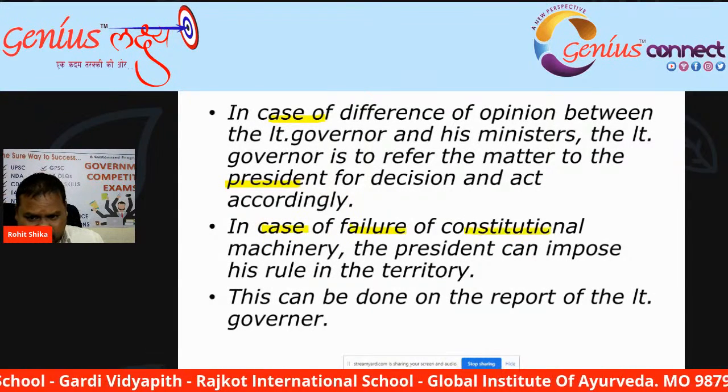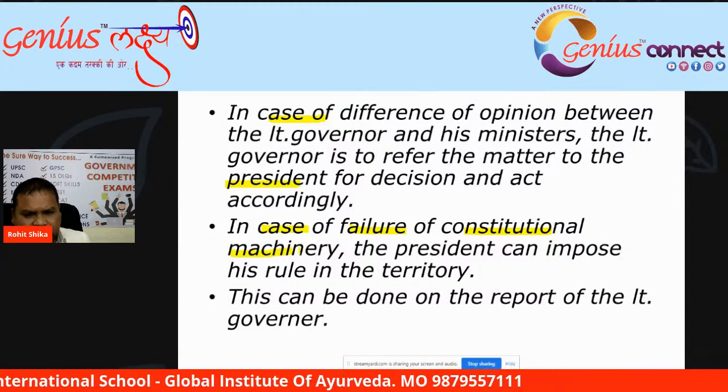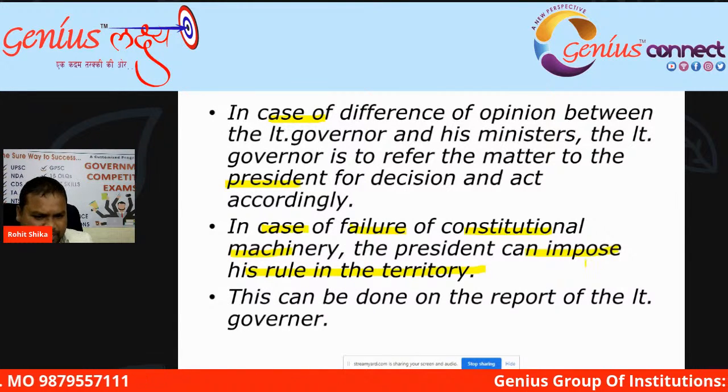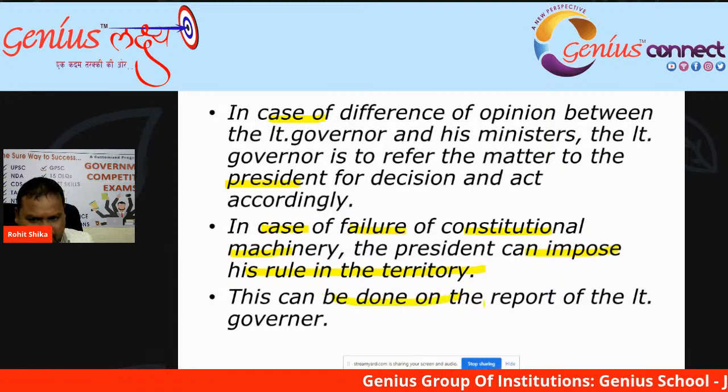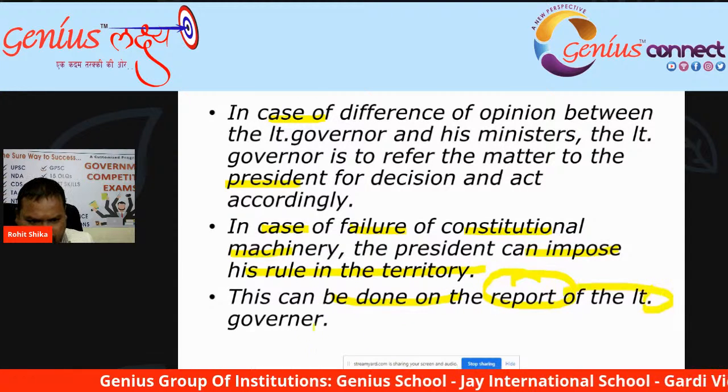In case of a failure of constitutional machinery, if a particular union territory does not function accordingly, then president rule can be imposed. This can be done after getting the report of the Lieutenant Governor.